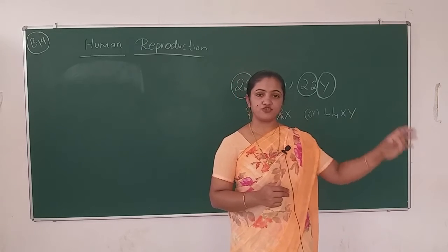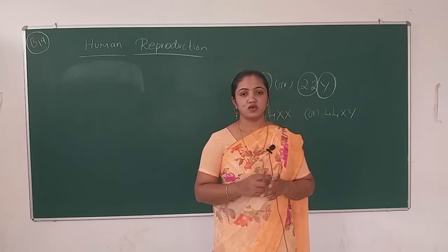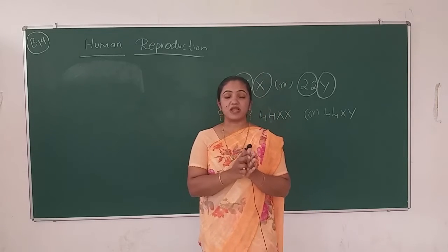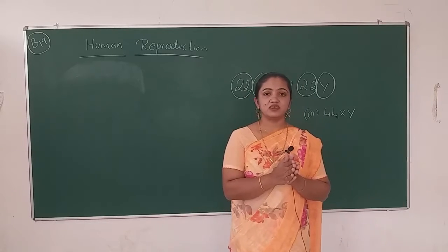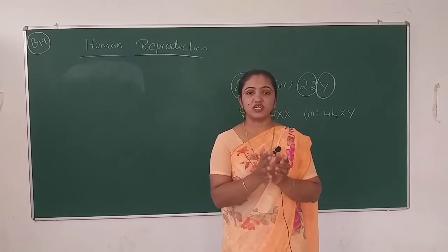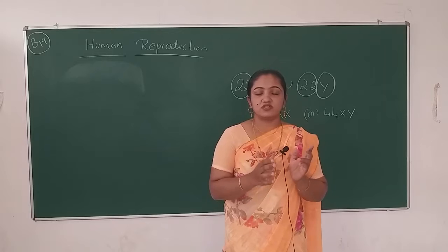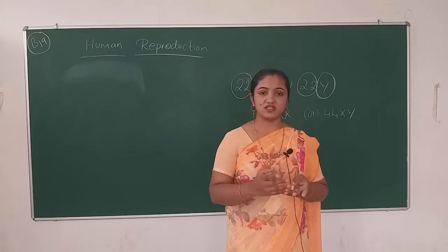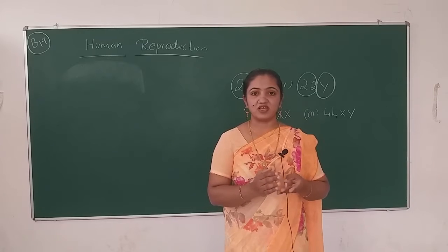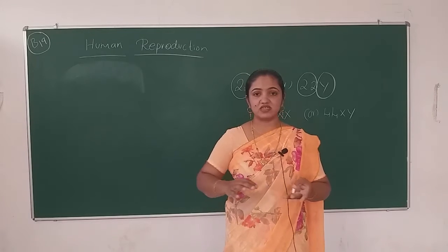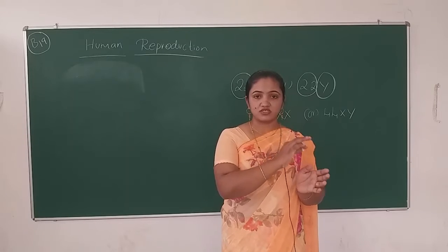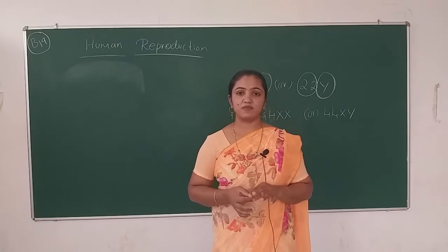With that we have a few more hormones, let me tell you that also. We didn't talk about the placenta also. The placenta is an interdigitated unit: the uterine tissue, the mother's blood, and the chorionic villi, these three together form a structural and functional unit called the placenta.